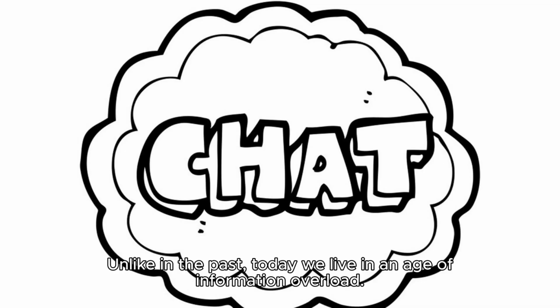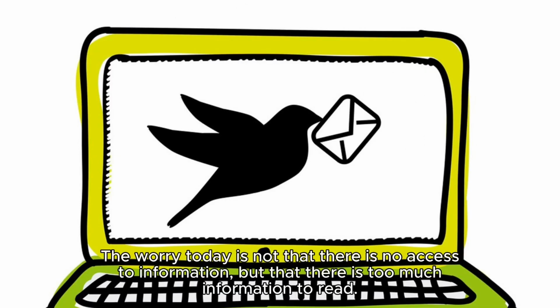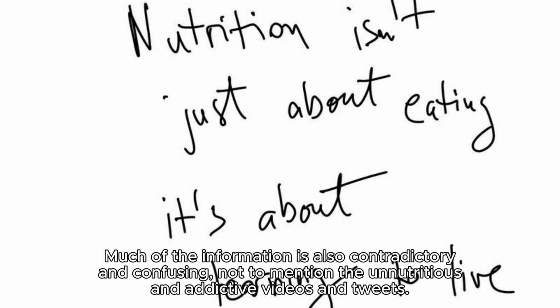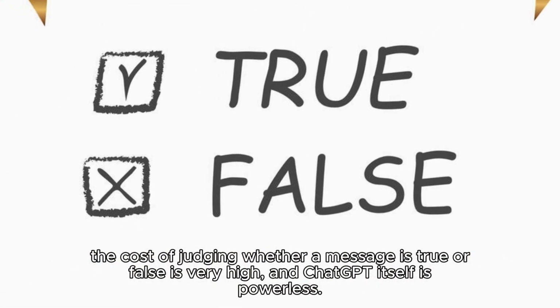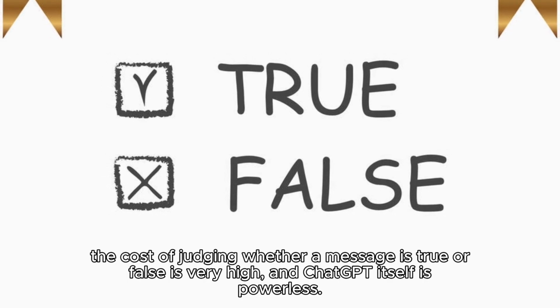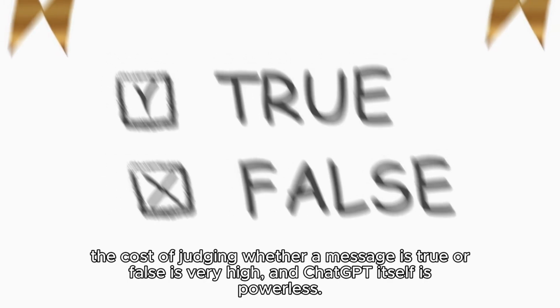Unlike in the past, today we live in an age of information overload. The worry today is not that there is no access to information, but that there is too much information to read. Much of the information is also contradictory and confusing, not to mention the unnutritious and addictive videos and tweets. Faced with such a world of information overload and indistinguishable information and noise, the cost of judging whether a message is true or false is very high, and Chat itself is powerless.